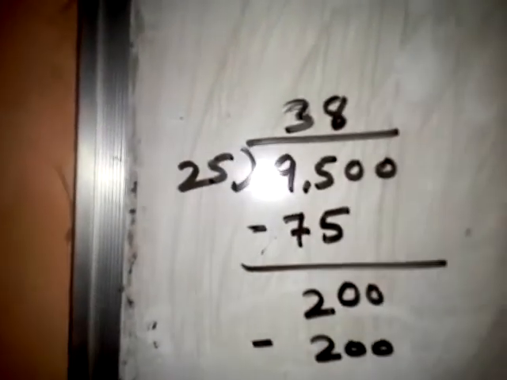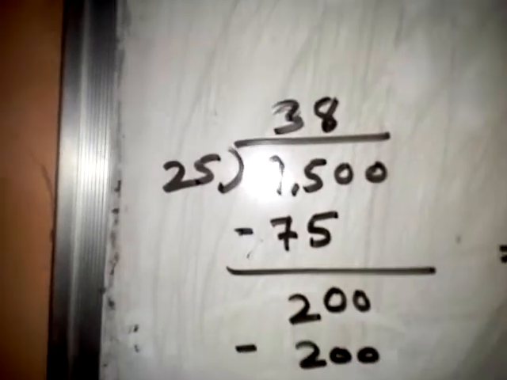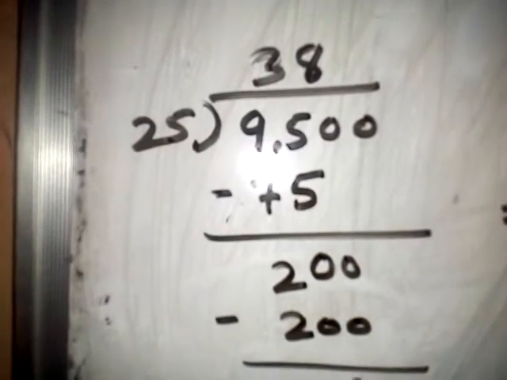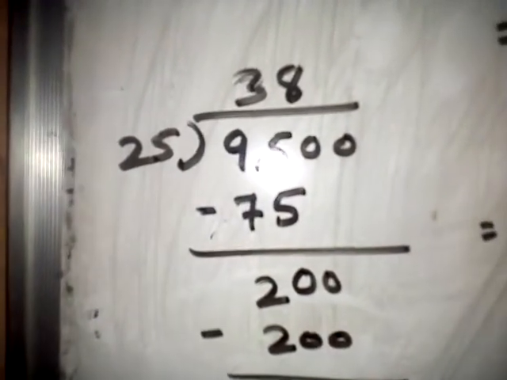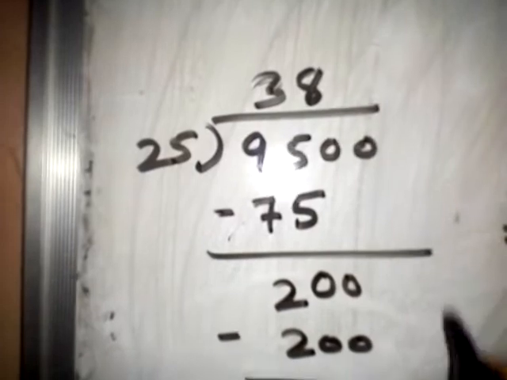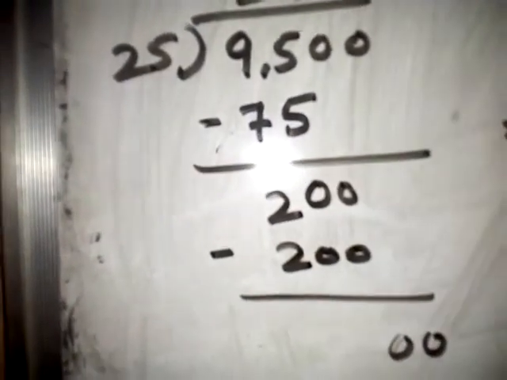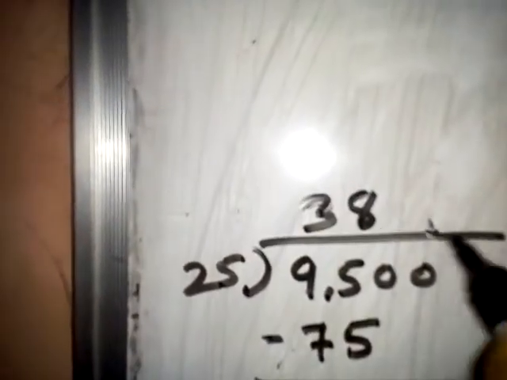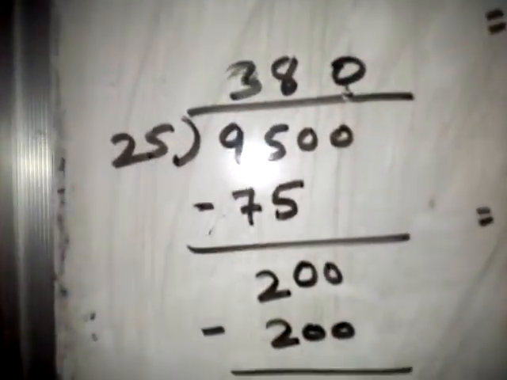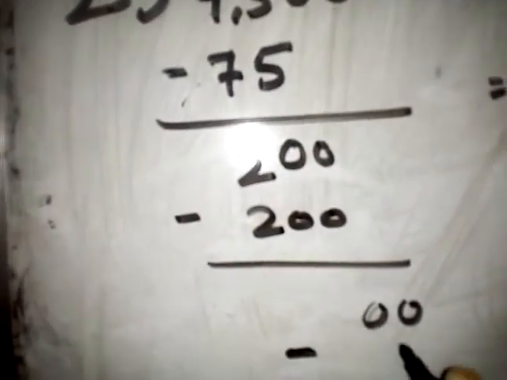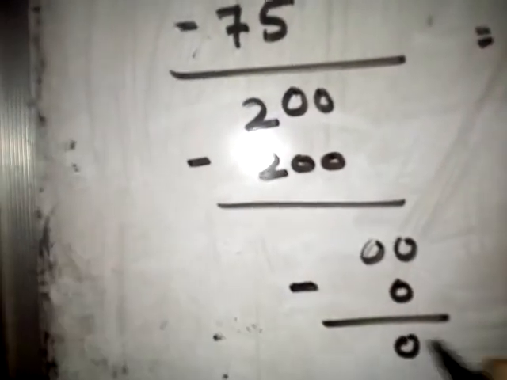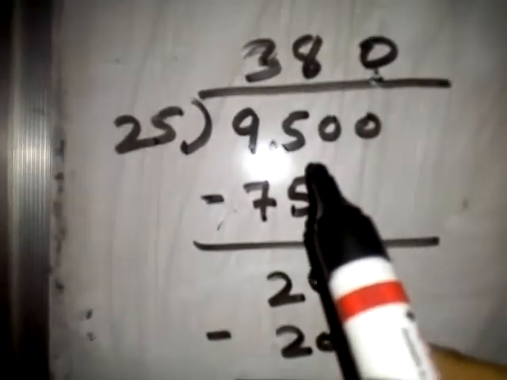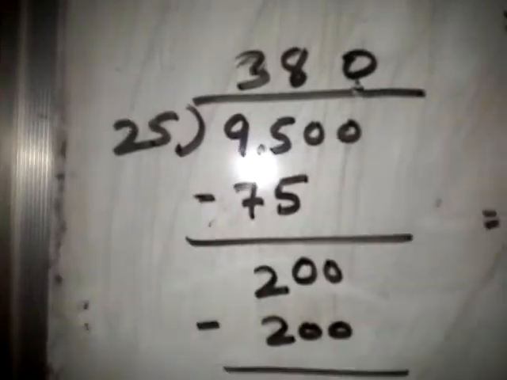If you write the 25 table here, 25 8s are 200, it will go. So the last 0 you have to bring down now. 25 0s are 0. So I am getting quotient 380 if you divide 9,500 by 25.